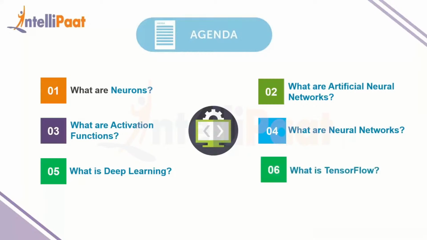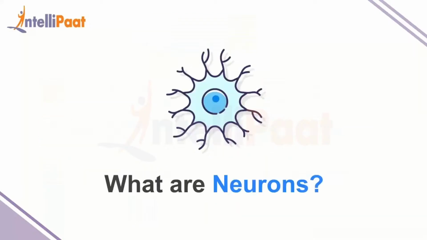Then we'll take a look at what is TensorFlow. TensorFlow is, as I've described, a library for deep learning, but what exactly is it and why is it useful? We'll take a look at that. And finally, we'd like to show you some hands-on using TensorFlow. We'll try and build a handwritten digit recognition model using TensorFlow. And with that, we'd like to show you how easy it is when you do it with TensorFlow. So let us begin. Firstly, what we take a look at is what are neurons.